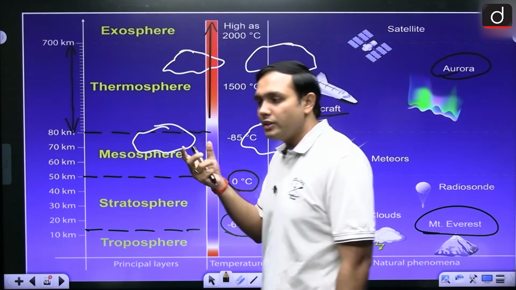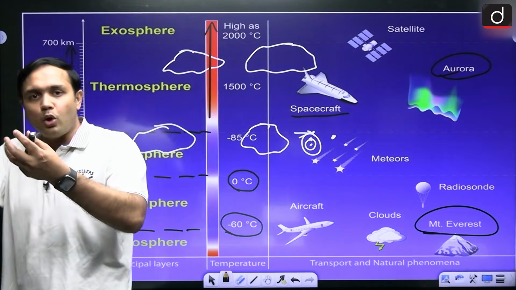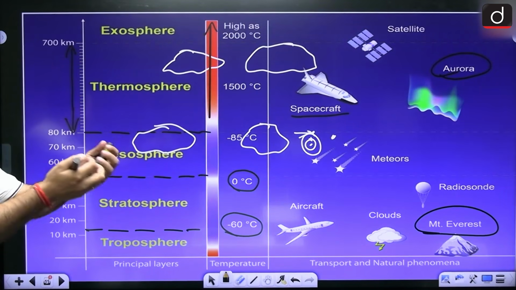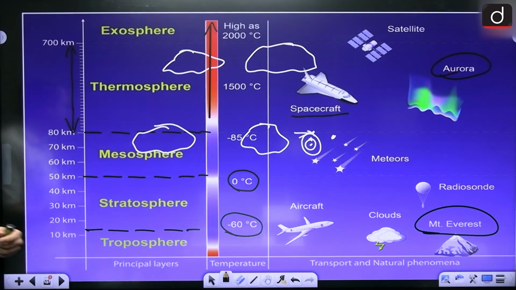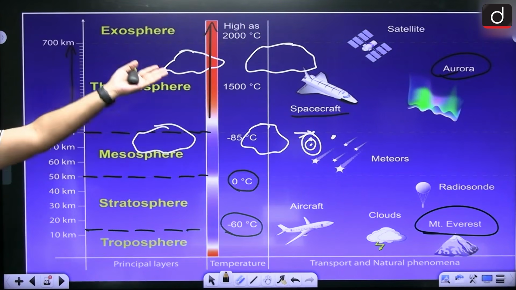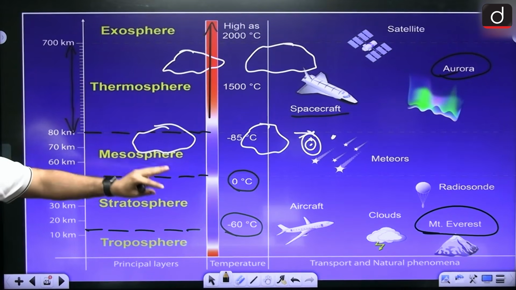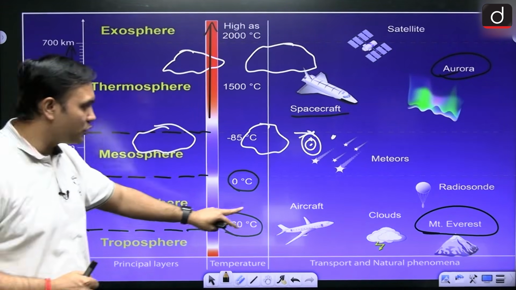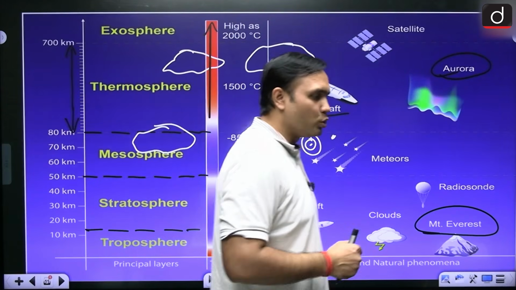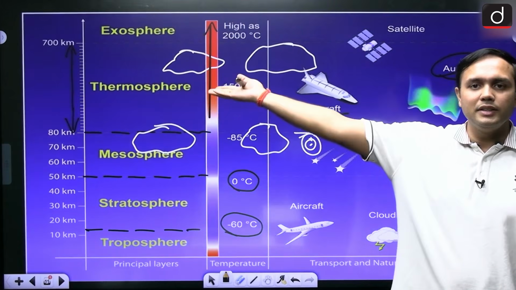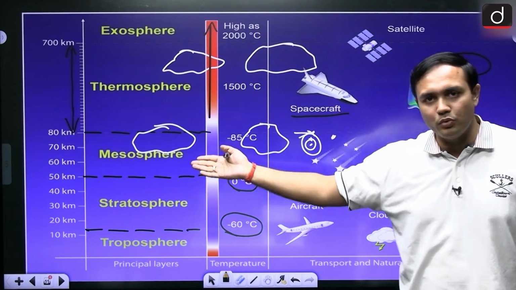But in case of stratosphere, temperatures rise as we move up, right? The reason being the ozone layer that is absorbing the incoming solar radiation, right? So because the ozone layer is absorbing the incoming solar radiation, the temperature rises with altitude, right? It is going up to 50 kilometers, right? So the most important thing that you can remember with respect to stratosphere is that there you will find the ozone layer that is absorbing the sunlight, hence the temperature is increasing as we move up.